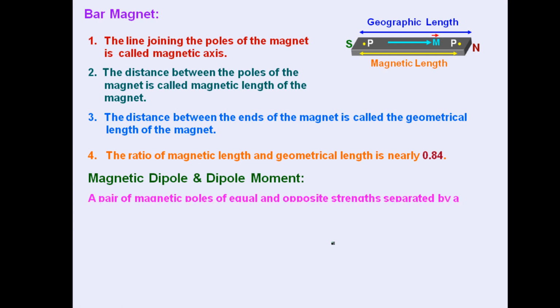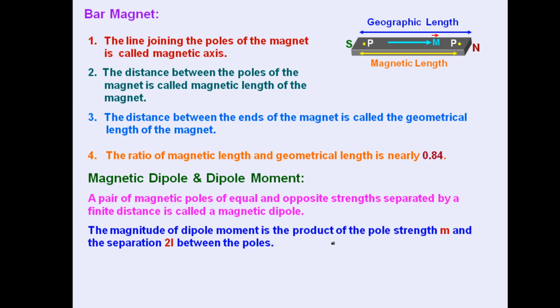So magnetic dipole and dipole moment concept. First of all, magnetic dipole. A pair of magnetic poles of equal and opposite strength, means one should be north, another one should be south, and they should be having same strength, separated by some finite distance, that is known as magnetic dipole. This concept is similar to that of electric dipole.